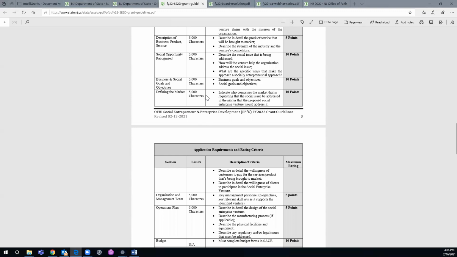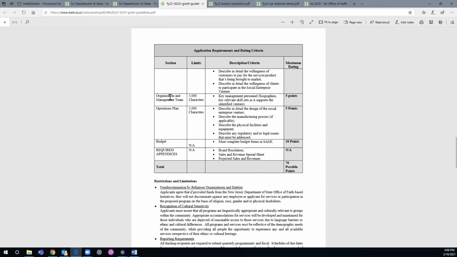Defining the market. We want you to answer these 3 bullets. Indicate who comprises a market that is requesting that the social issue be addressed in a manner that the proposed social enterprise venture would address it. Describe in detail the willingness of customers to pay for the service or product that's being brought to market. Describe in detail the willingness of clients to participate in the social enterprise venture. The next section is called organization management team. Who are the key management personnel? Who are the key players in the social enterprise venture?